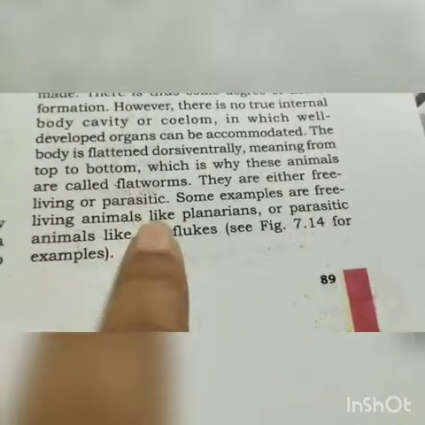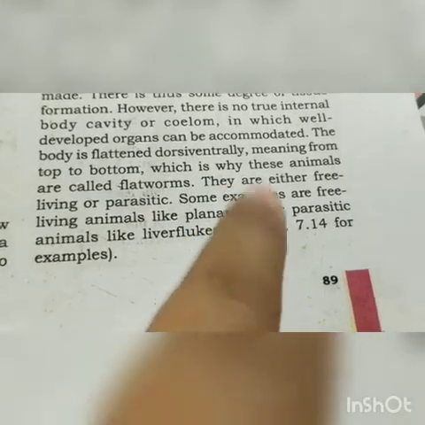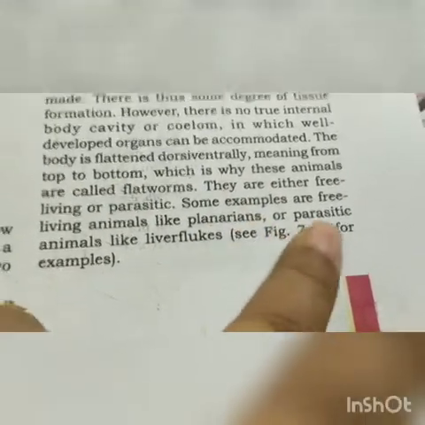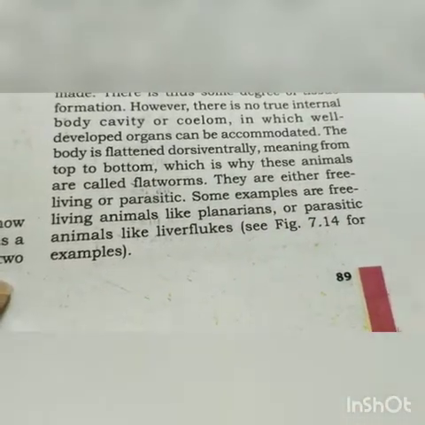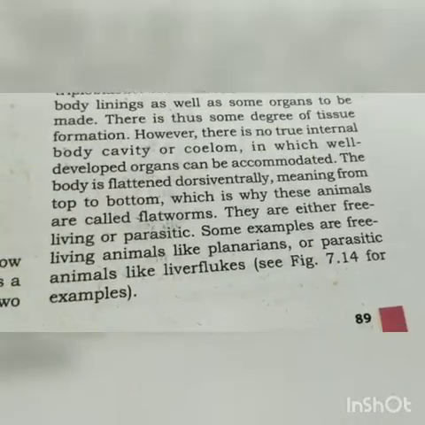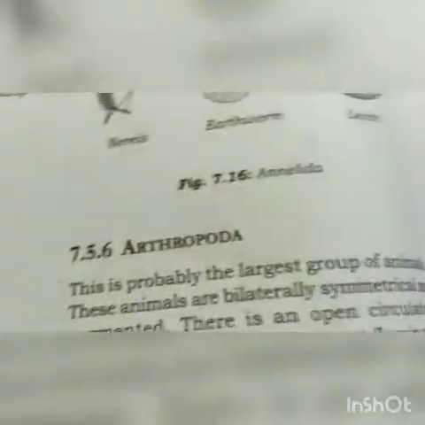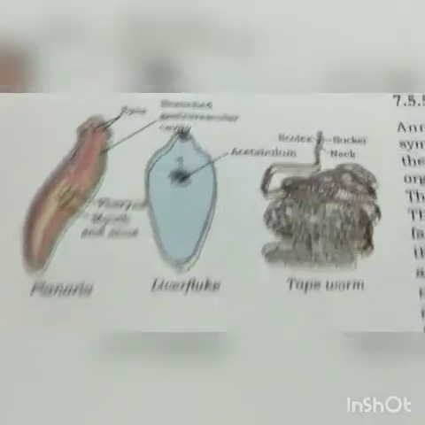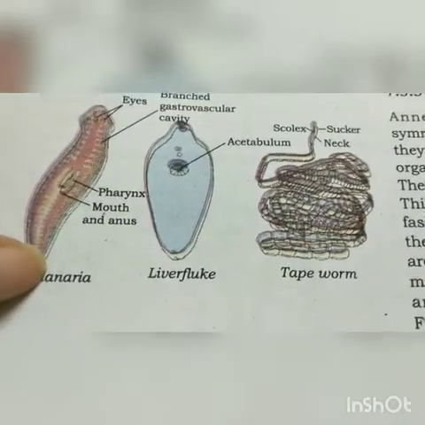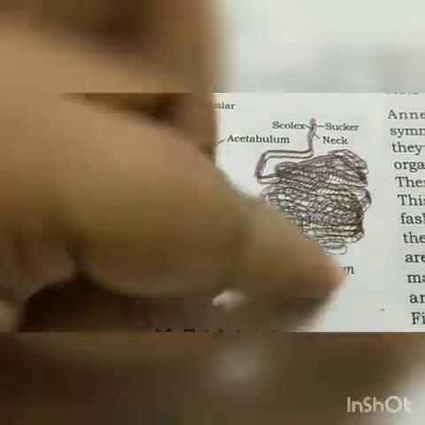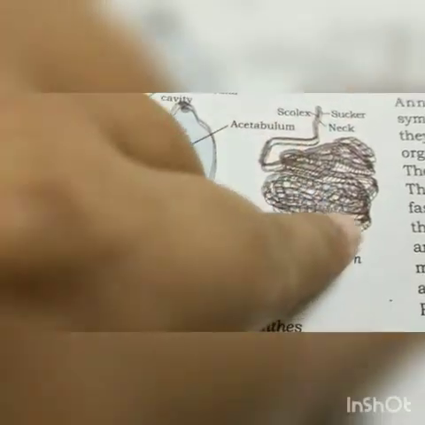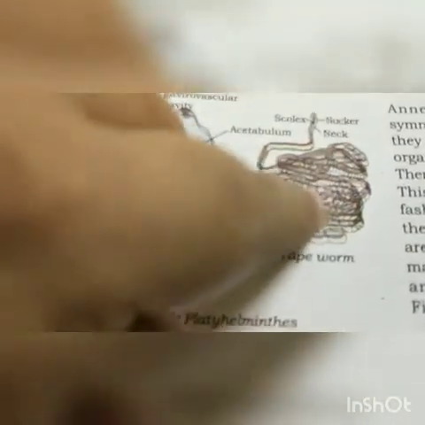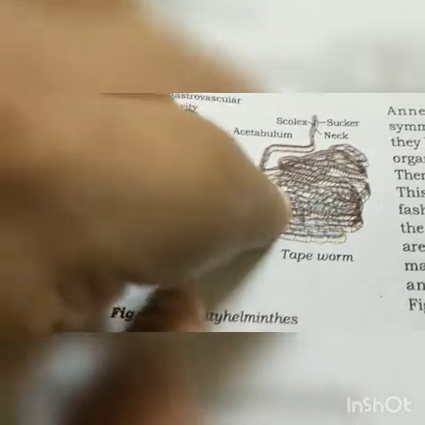So the example, planarian, is what? It's free living, they are living freely, but parasitic ones are what? Liver flukes are the parasitic ones. Here the examples are planaria and liver flukes. Tapeworm is also parasitic. It lives inside the stomach of other animals.